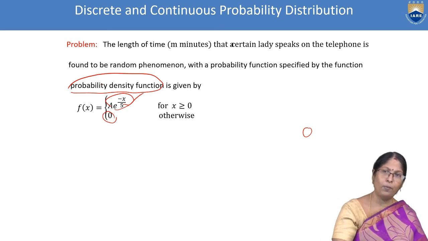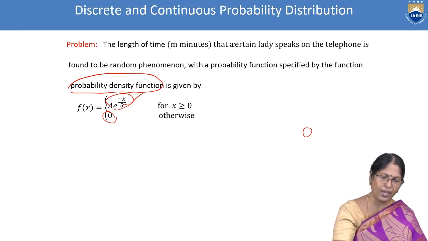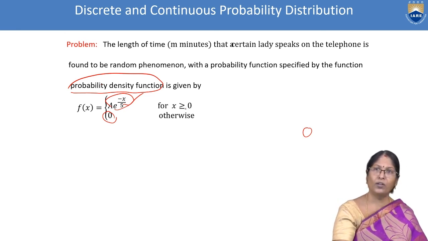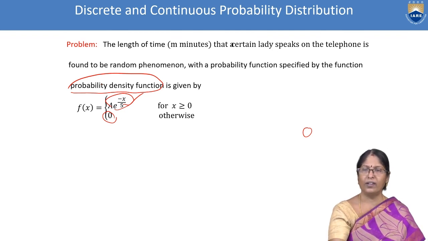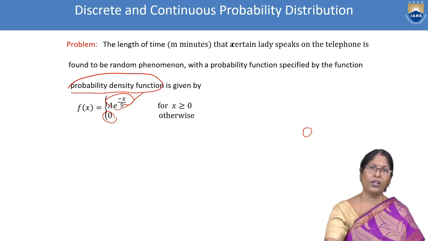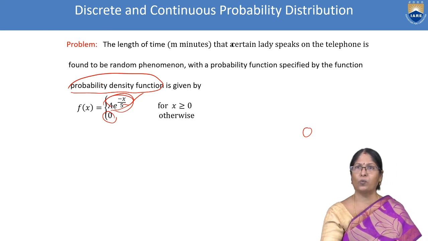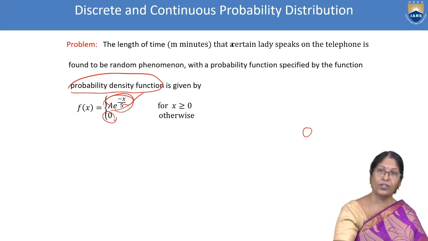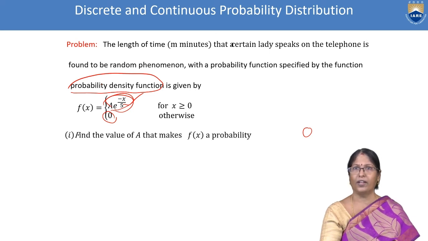Now the problem condition is x greater than or equal to 0, meaning 0 is included, from 0 to where? It is not given, it is understood that it goes on up to infinity. From 0 to infinity the function is this one. In whatever remaining interval, the function is 0.